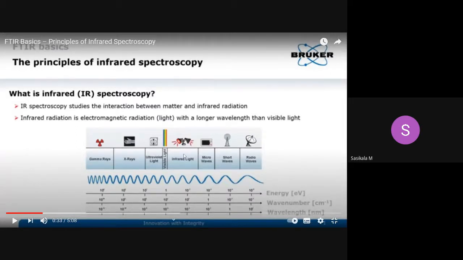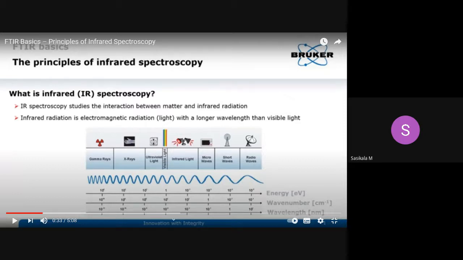So the mid IR region is called the vibrational rotational spectral region, since mid IR radiation affects both the vibrational energy and rotational energy of the molecule.